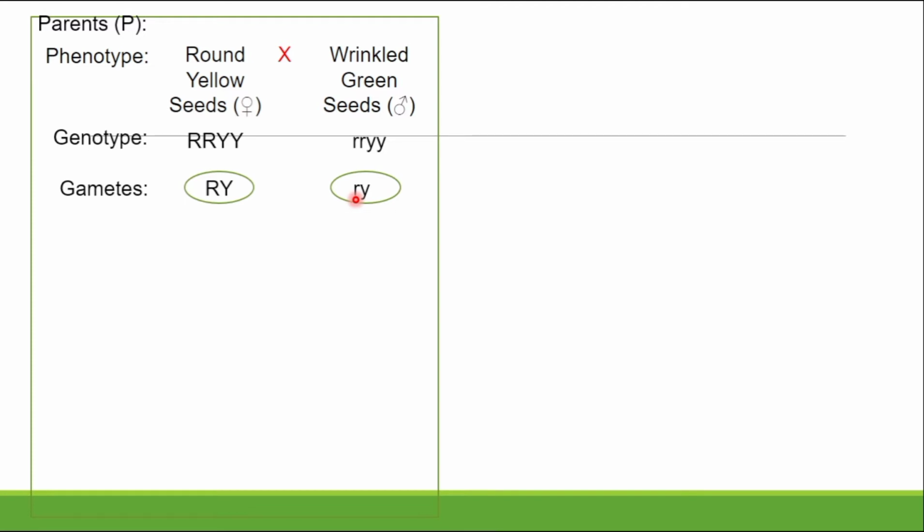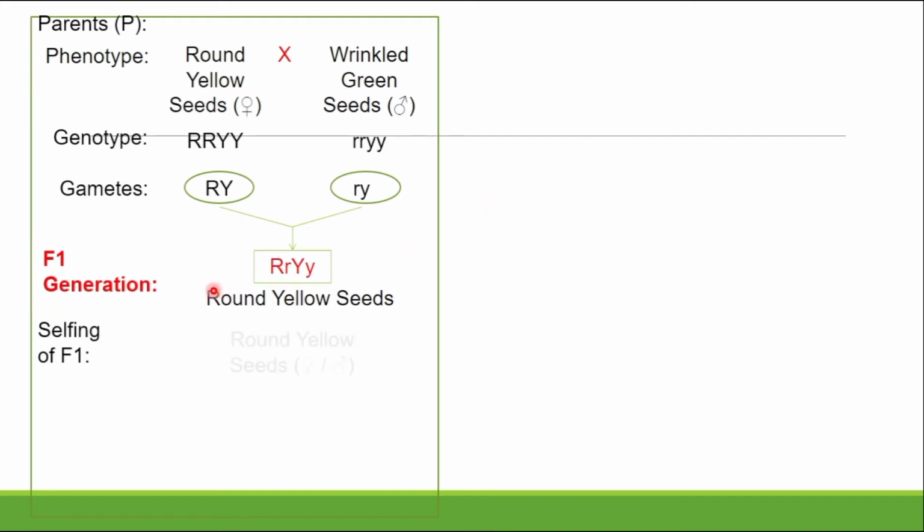Then afterward, what happened? Which generation is obtained? Yes, we obtain the first filial generation. So what is the first filial generation? This first filial generation is capital R, small r, capital Y, small y. These are the yellow round seeds. Then it undergoes the second step, that is the selfing.